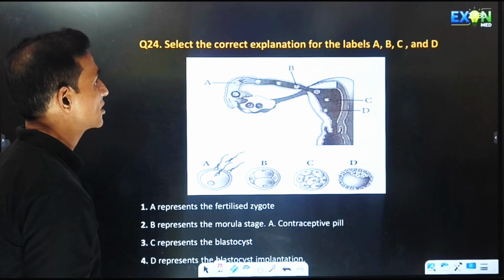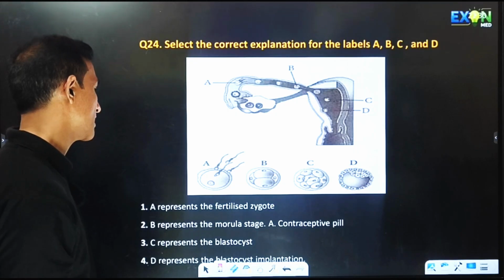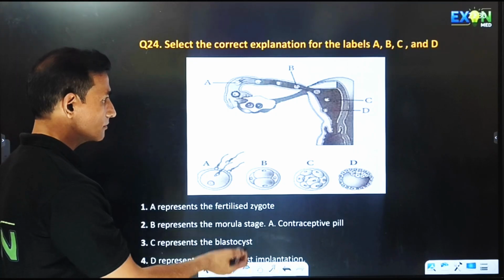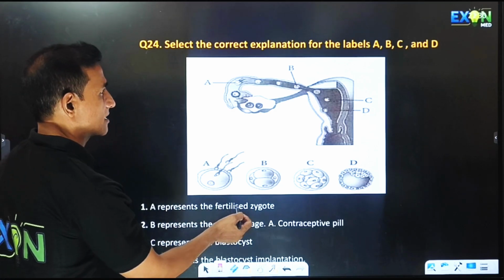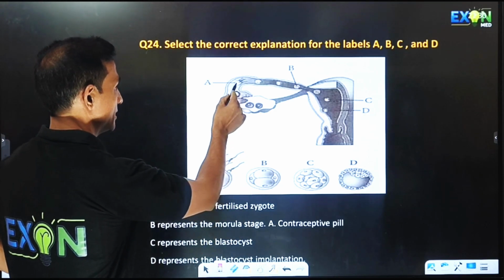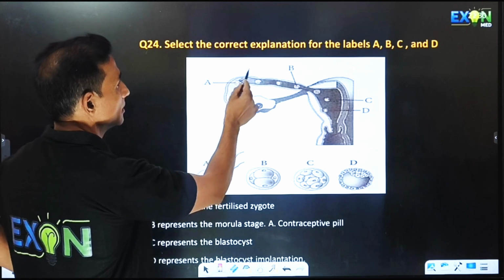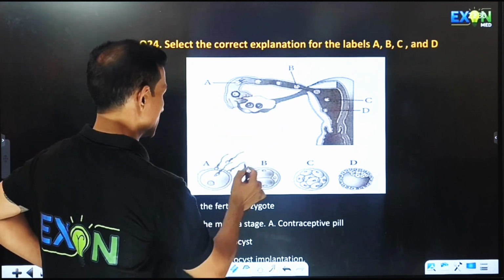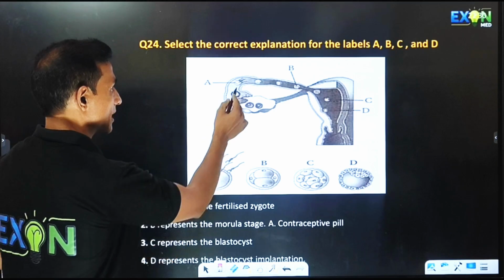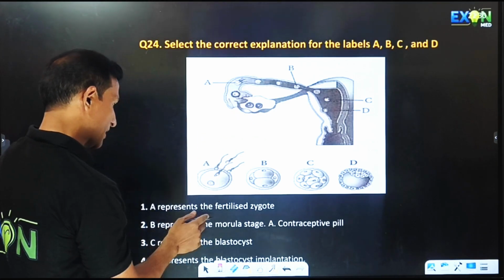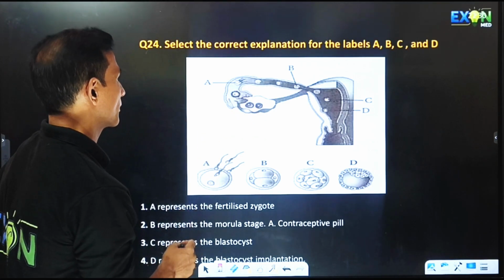Select the correct explanation for the labels A, B, C and D. Here A represents the fertilized zygote. A is fertilized zygote, but you can see here fertilization is still going on, so zygote is formed here. Then B represents the morula stage.